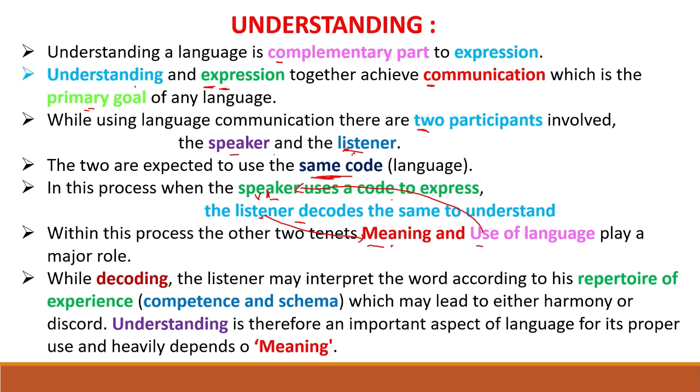While decoding, the listener may interpret the word according to his repertoire of experience, competence, and schema. Repertoire of experience means that if a person knows the language, that person will have experience of communication or conversation. With this experience, he will try to decode the words, which may lead to either harmony or discord. If he has experience of that language, he will decode the word. Otherwise, there will be discord.